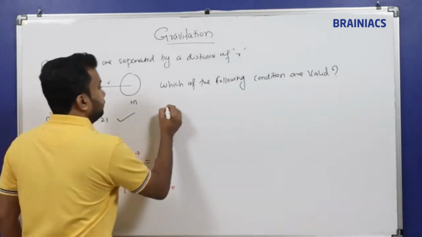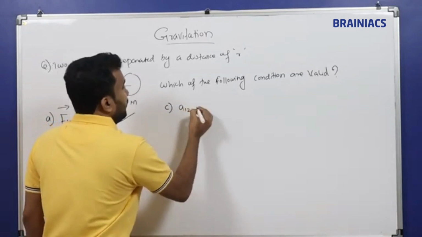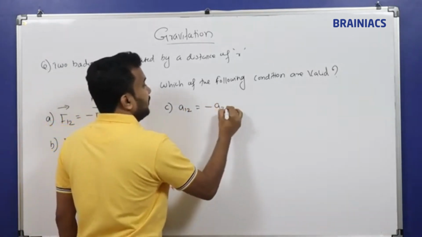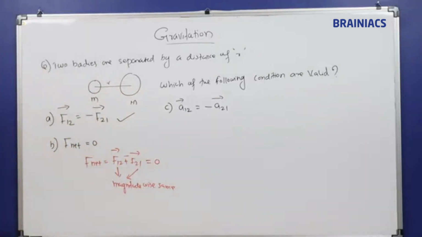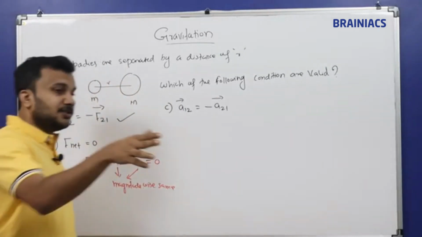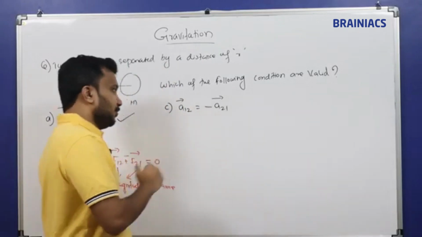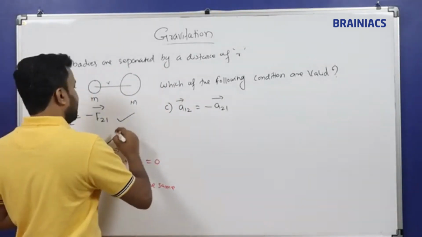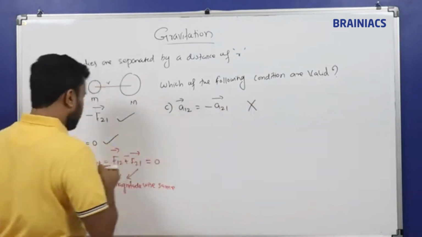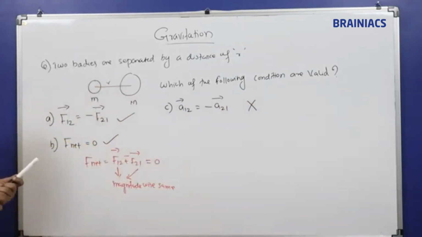My third point: A12 is equal to minus A21. This is also a vector quantity. Acceleration is a vector quantity. Is this correct? In one shot if you look, you will feel it is correct, but it's not correct. This is a wrong statement. The first is a right statement, and this is a wrong statement. The reasons will be here. See, what is F12?